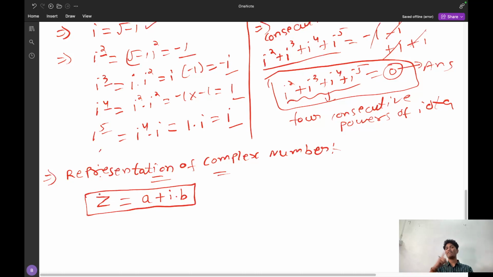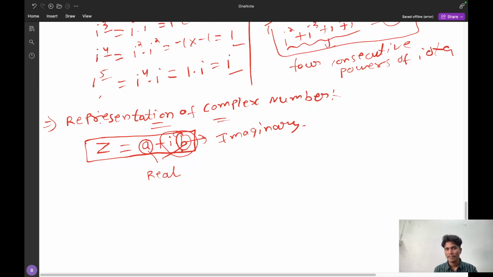If you see the video thumbnail, I mentioned Z equal to a plus ib. There I mentioned a and b as real, but iota into b as imaginary. I have written like this in the thumbnail, so you have to understand this: Z equal to a plus ib is the representation.